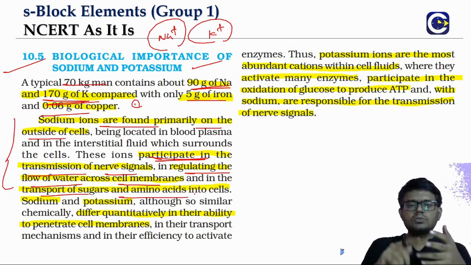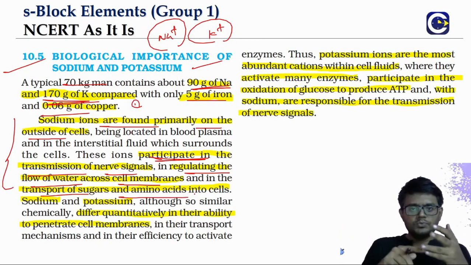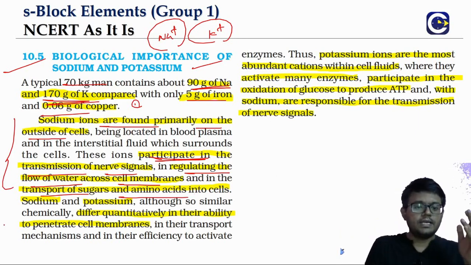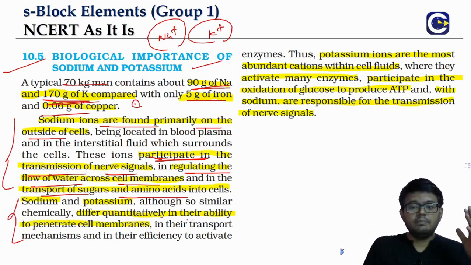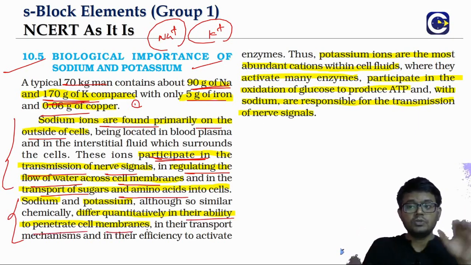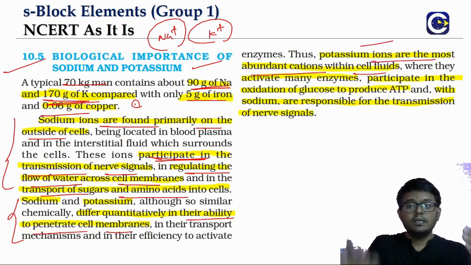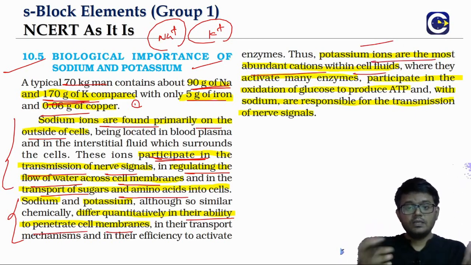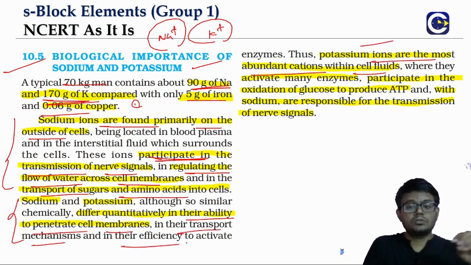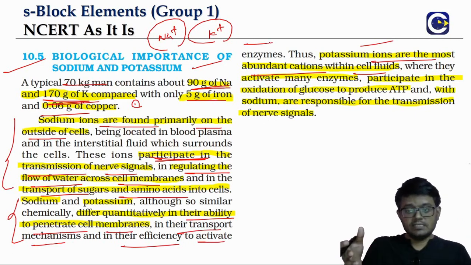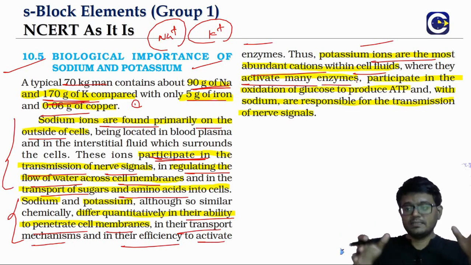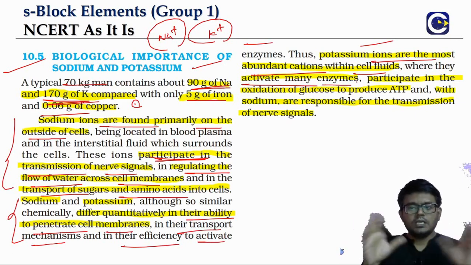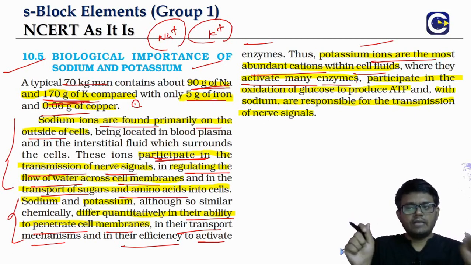Now when we talk about sodium and potassium, they are of course from the same group, so chemically their nature is similar, but if you look at their biological activity, they differ quite significantly in terms of their ability to penetrate a cell membrane. You will see that potassium ions are mostly found within the cell fluids. Sodium ions are outside, potassium ions will be inside, and they also differ in their transport mechanism and their ability to activate enzymes. One of the main roles of potassium ions is its ability to activate many enzymes. You will learn all this in bio. Here just the idea is what we need to grasp.